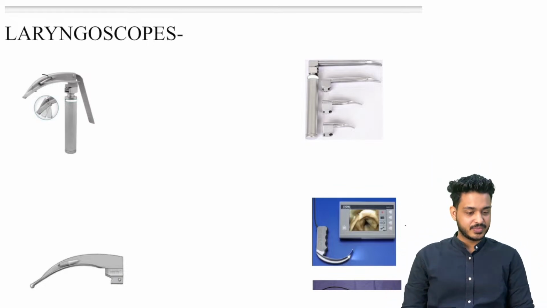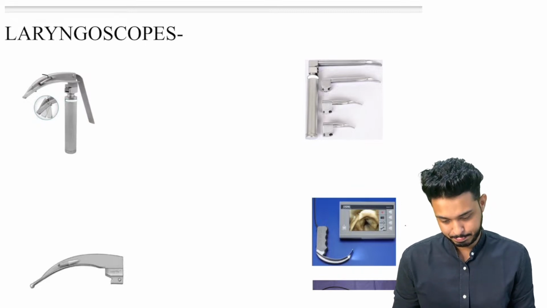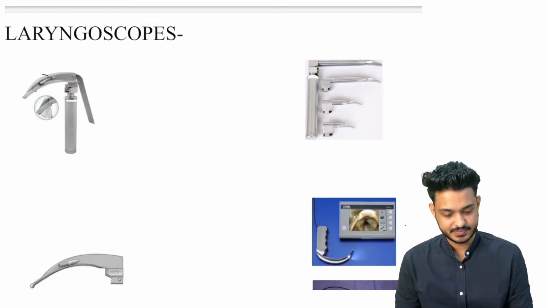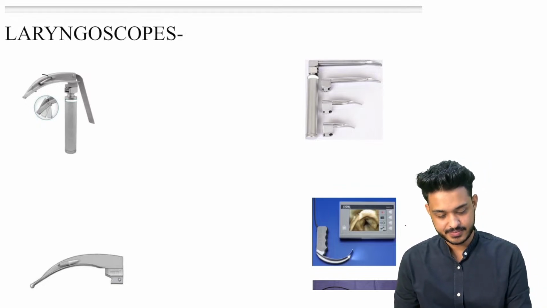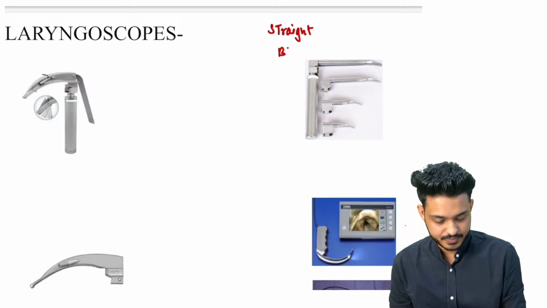I'm waiting for your response. Which laryngoscope is it? This is your straight blade.